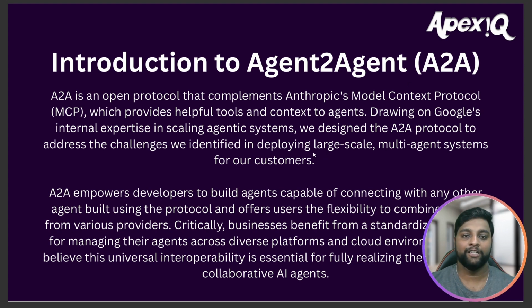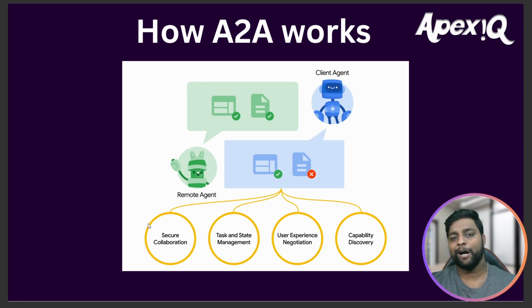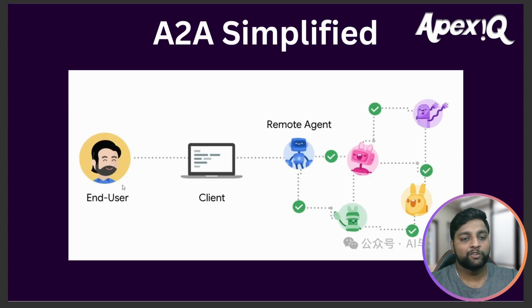Here I have an architecture for that. So how A2A, agent to agent, works. This is the image from Google, and obviously it looks a bit complex, right? So here is a simplified image. Suppose you are a user and you have your laptop, the client laptop is your local LLM, you can say. You ask a question to ChatGPT. Now ChatGPT will check the answer in its entire knowledge base and in Google, Brave, Bing, everywhere.